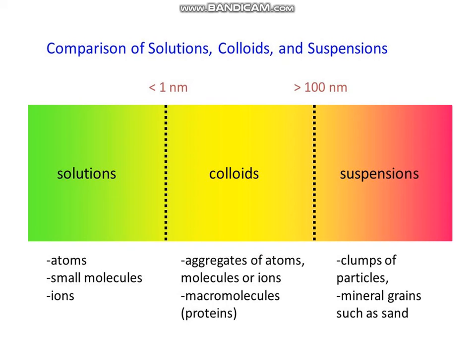Aggregates of atoms, molecules or ions are present. For example, macromolecules such as proteins, carbohydrates, etc. And in case of suspension, clumps of particles. Particles are in the shape of clumps.